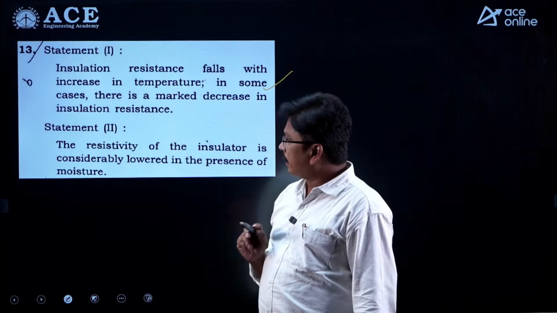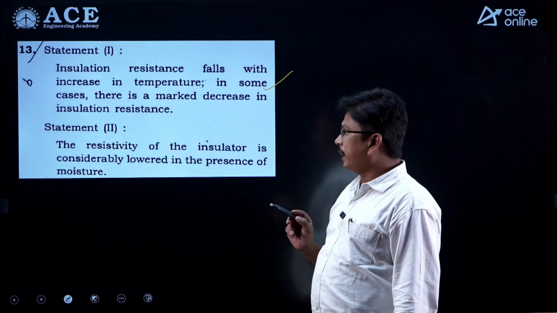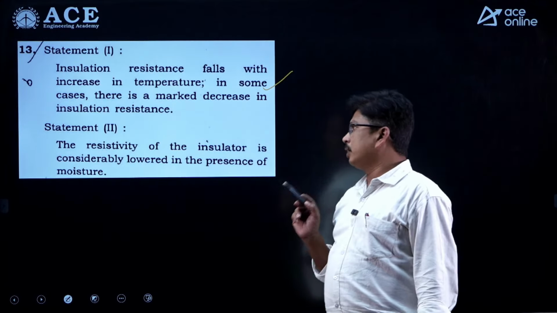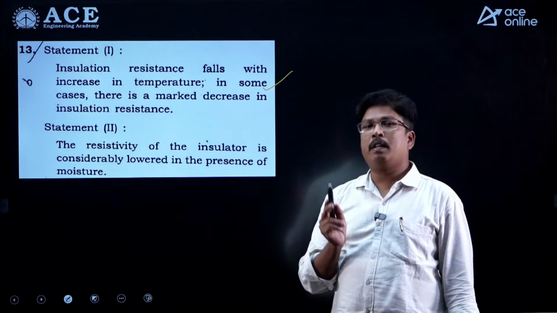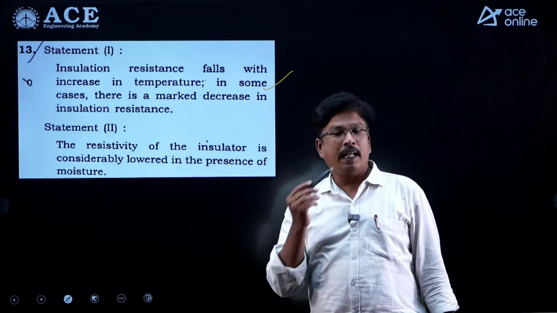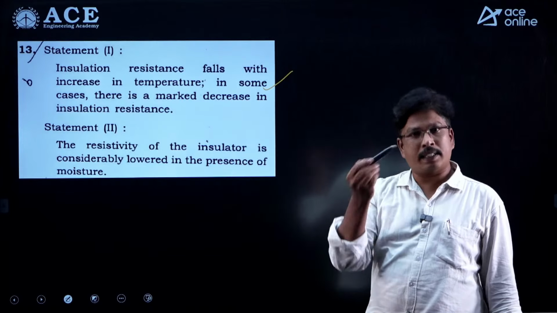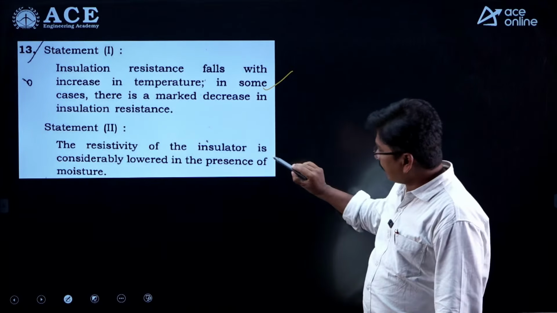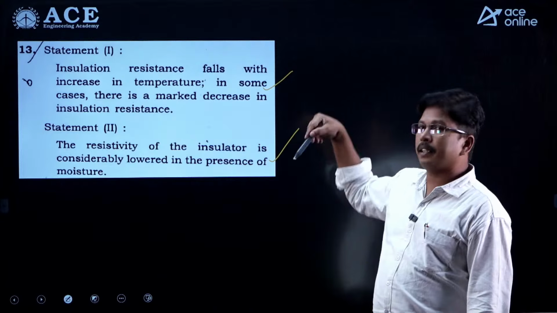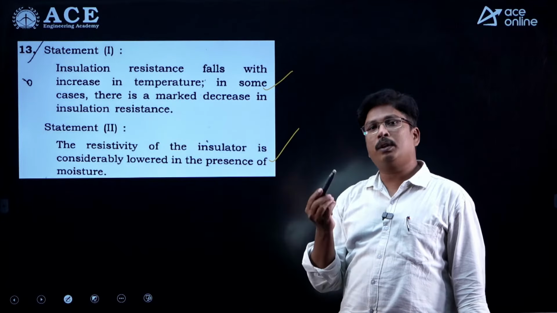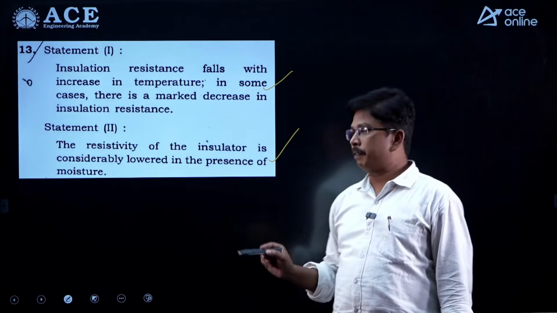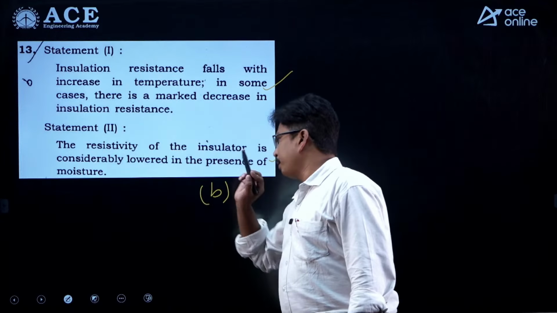Second statement, they are saying that the resistance of the insulator is considerably lowered in the presence of moisture. When moisture increases, the leakage current will be increasing, so the resistance will be decreasing. So the second statement is also correct, but there is no relation between the two statements. So both the statements are correct and there is no relation between them, so we can say option B.